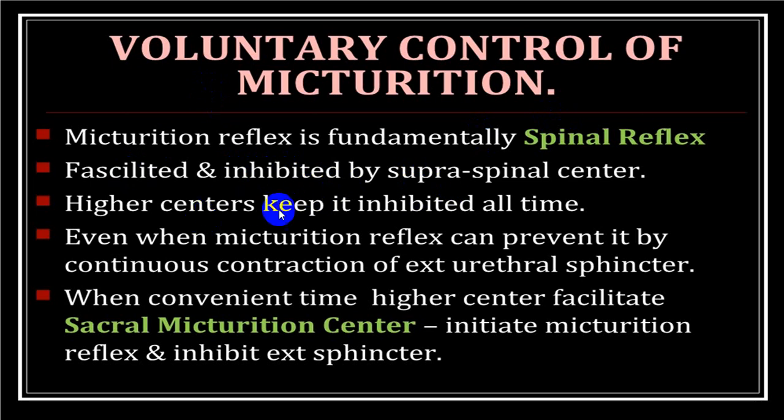So the higher center keeps it inhibited all the time, and whenever that inhibition goes away, the facilitatory center of the pons will stimulate the spinal cord center, and you will have an act of micturition. That's why it is also utilized for voluntary control of micturition. So the higher center facilitates the sacral micturition center and initiates the micturition reflex, or inhibits the external sphincter and will have voluntary control over the act of micturition.